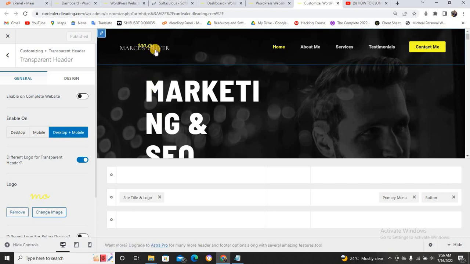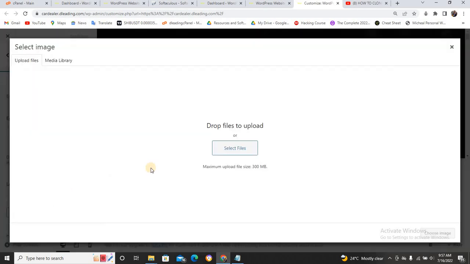If you want to edit this logo, you can either click on this place or come to this. Once you click on this pencil, it's going to open up this thing for you. Or once you click on this one, it's going to also show up this thing for you. So since I've clicked on this pencil and it has shown this to me, all I need to do is click on change logo. Change image, I'll click on it.